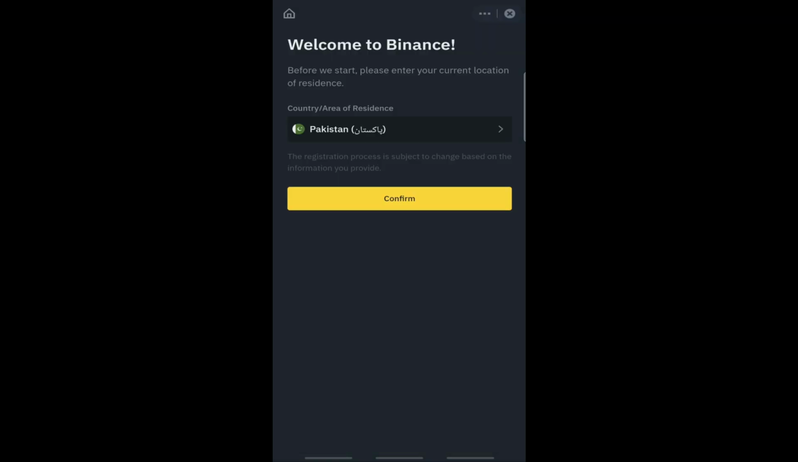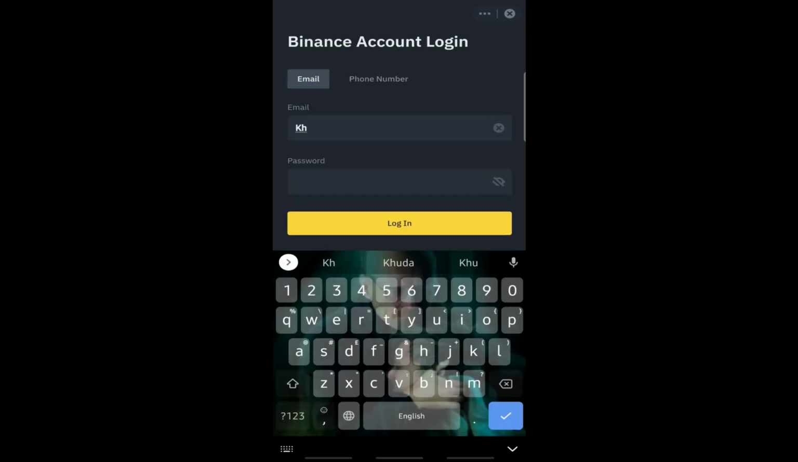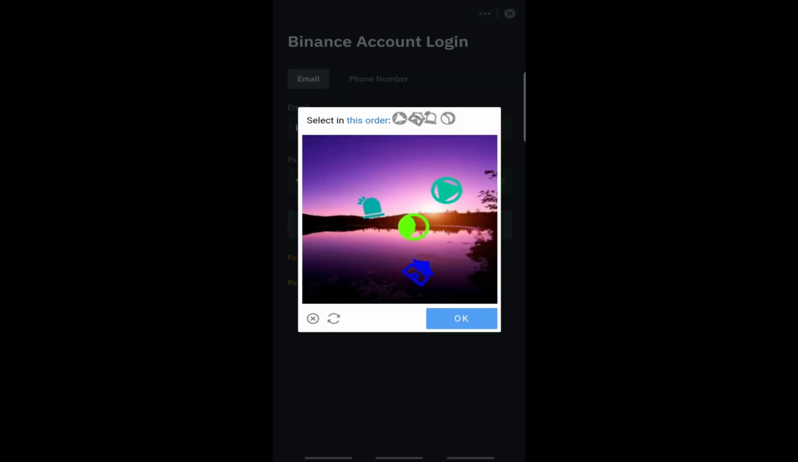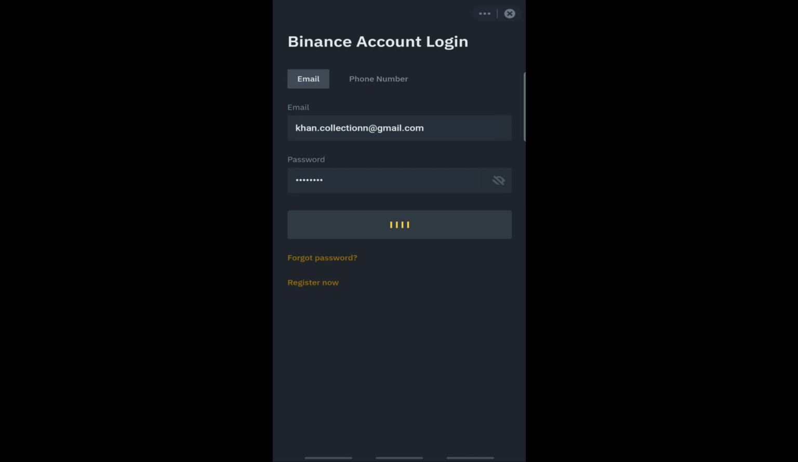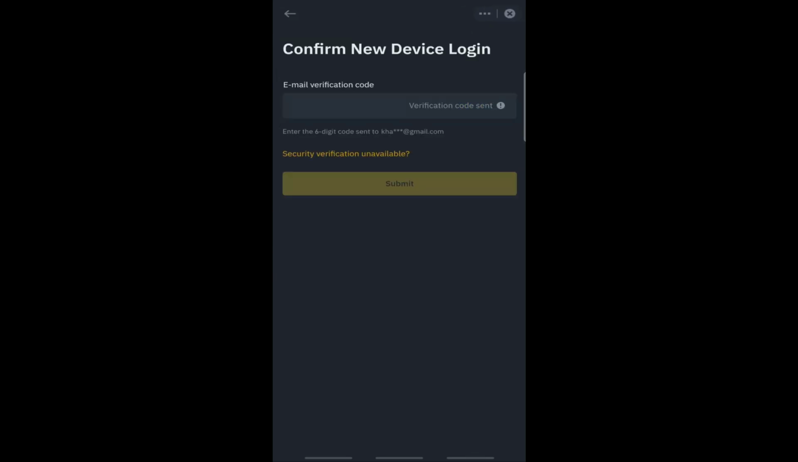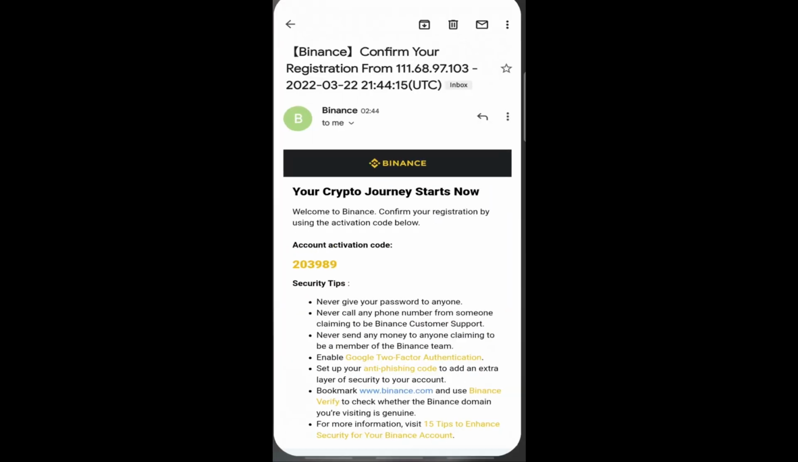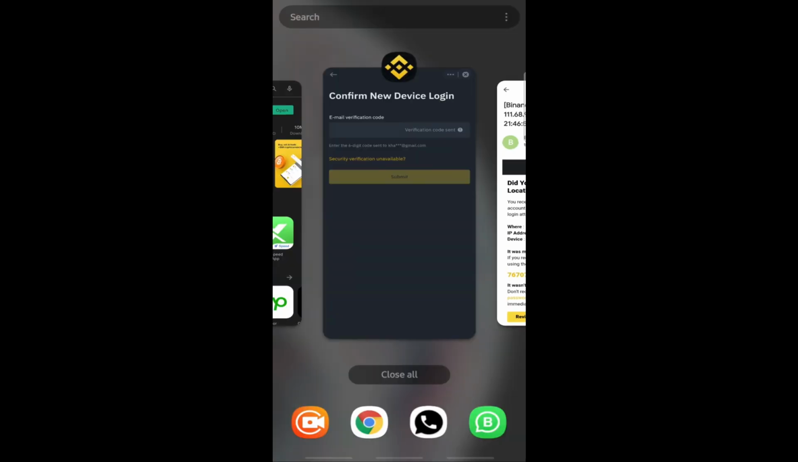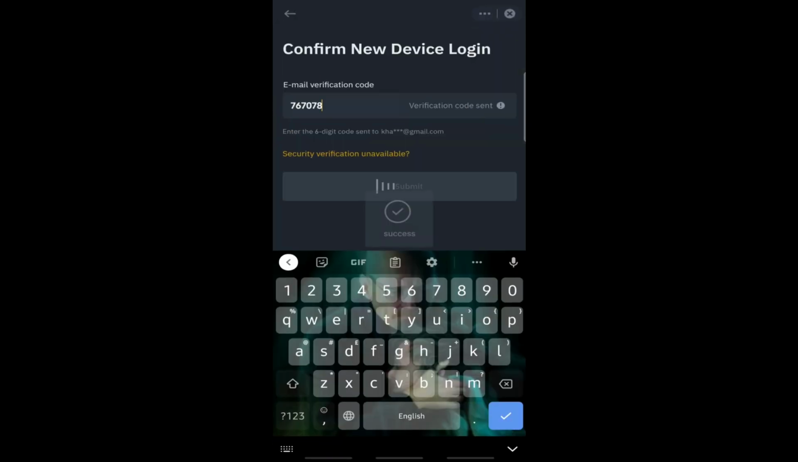Once you have opened the Binance app, click on the home button in the left top corner. Log in with the same email and password that you just signed up with. Go through this verification process. Select these objects in the order given above. Click OK. Then for login verification, click on Get Code. You will receive a code on your Gmail account. Copy that code and paste it here. Click on Submit and you will be successfully logged into your account.